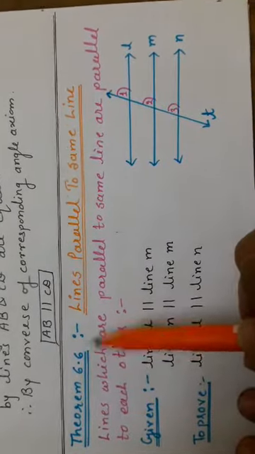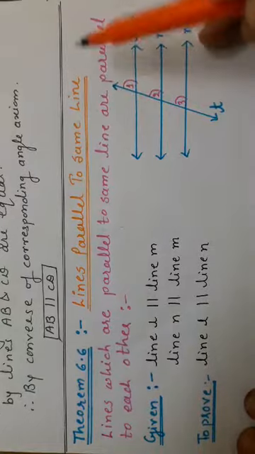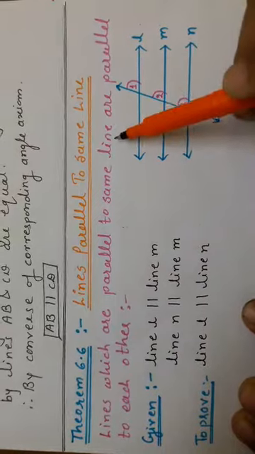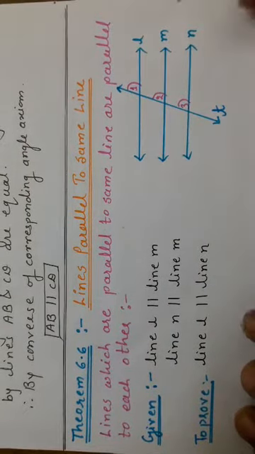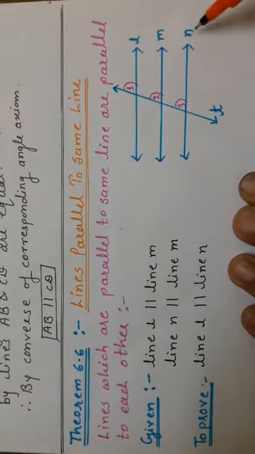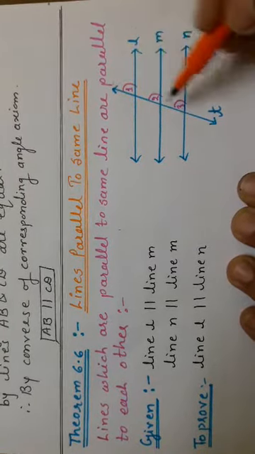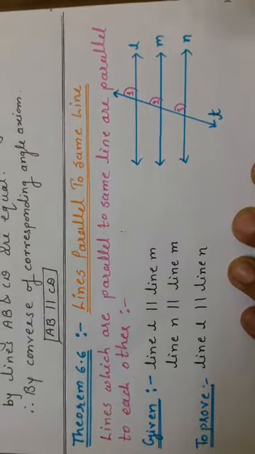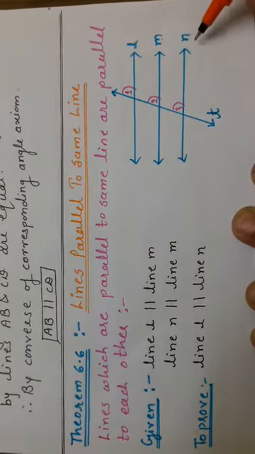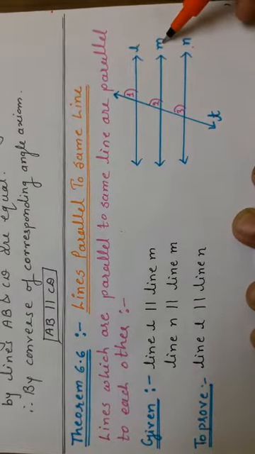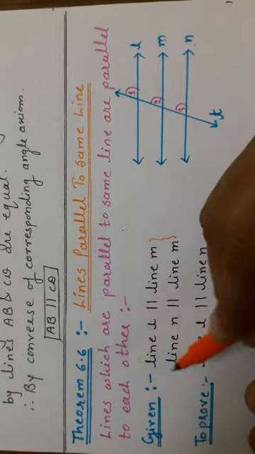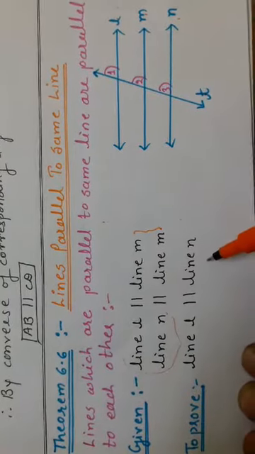Now theorem 6.6. Lines parallel to the same line. Means what? Lines which are parallel to the same line are parallel to each other. Here I have drawn three lines L, M, N, and they are intersected by a transversal T. So what is given? Line L is parallel to M and line N is also parallel to M. Means the two lines are parallel to the same line. That's why we have to show these two lines are parallel.